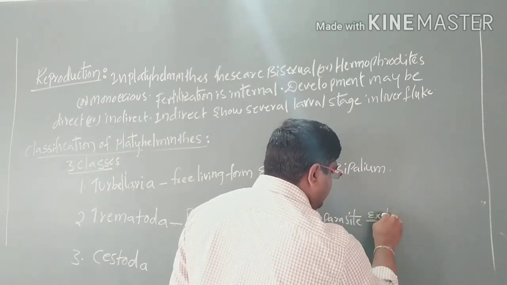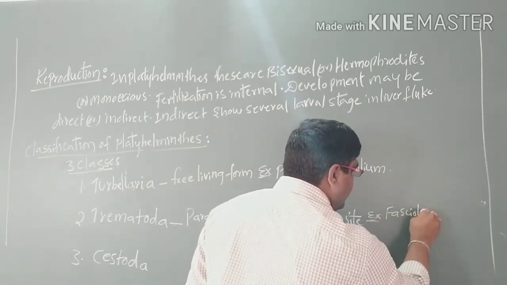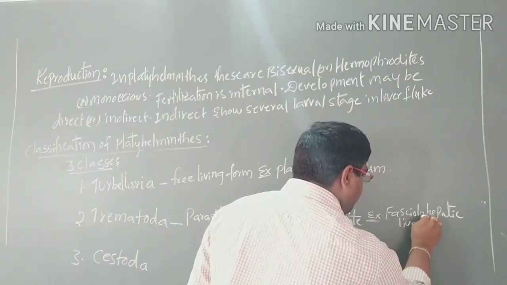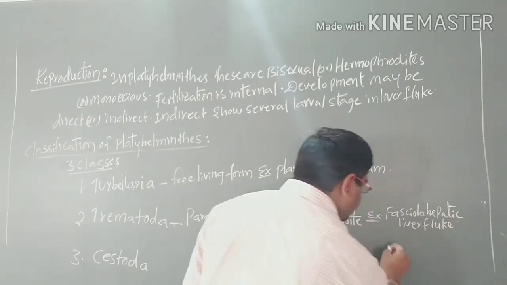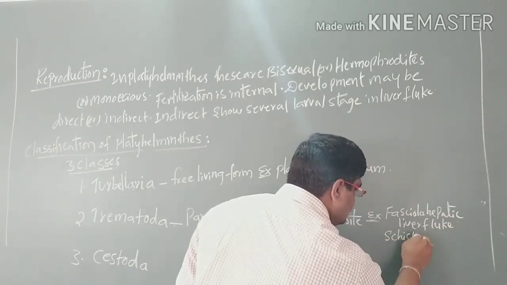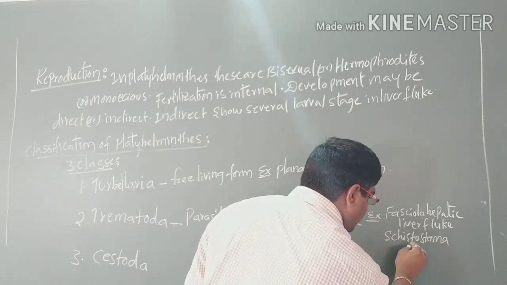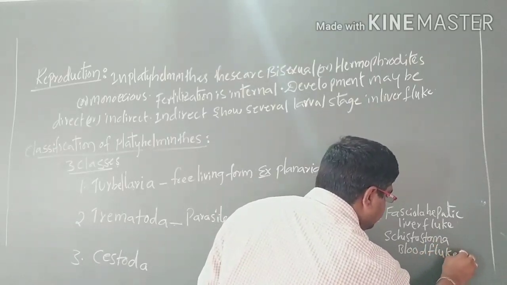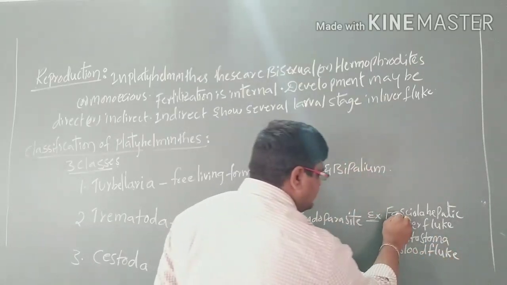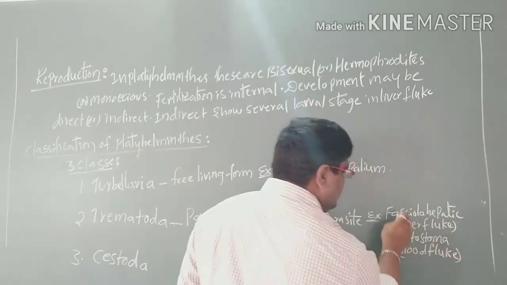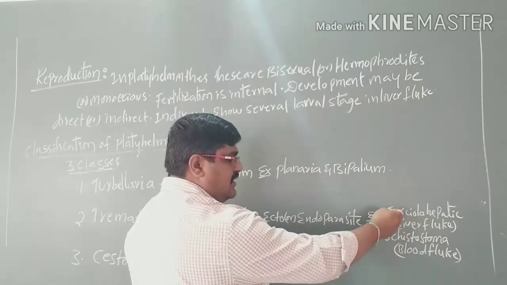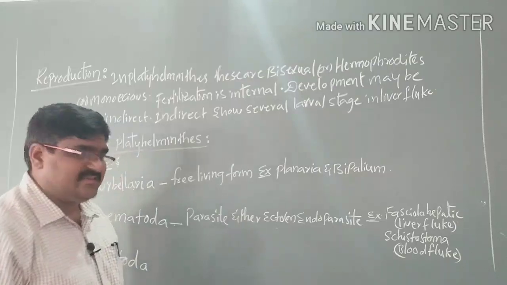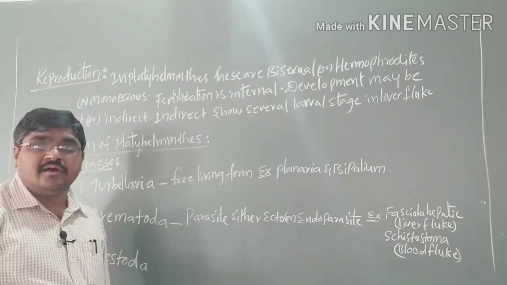Examples are Fasciola hepatica, the liver fluke, and Schistosoma, the blood fluke. Fasciola hepatica is the scientific name of the liver fluke, and the blood fluke is Schistosoma; these may be ectoparasites or endoparasites.